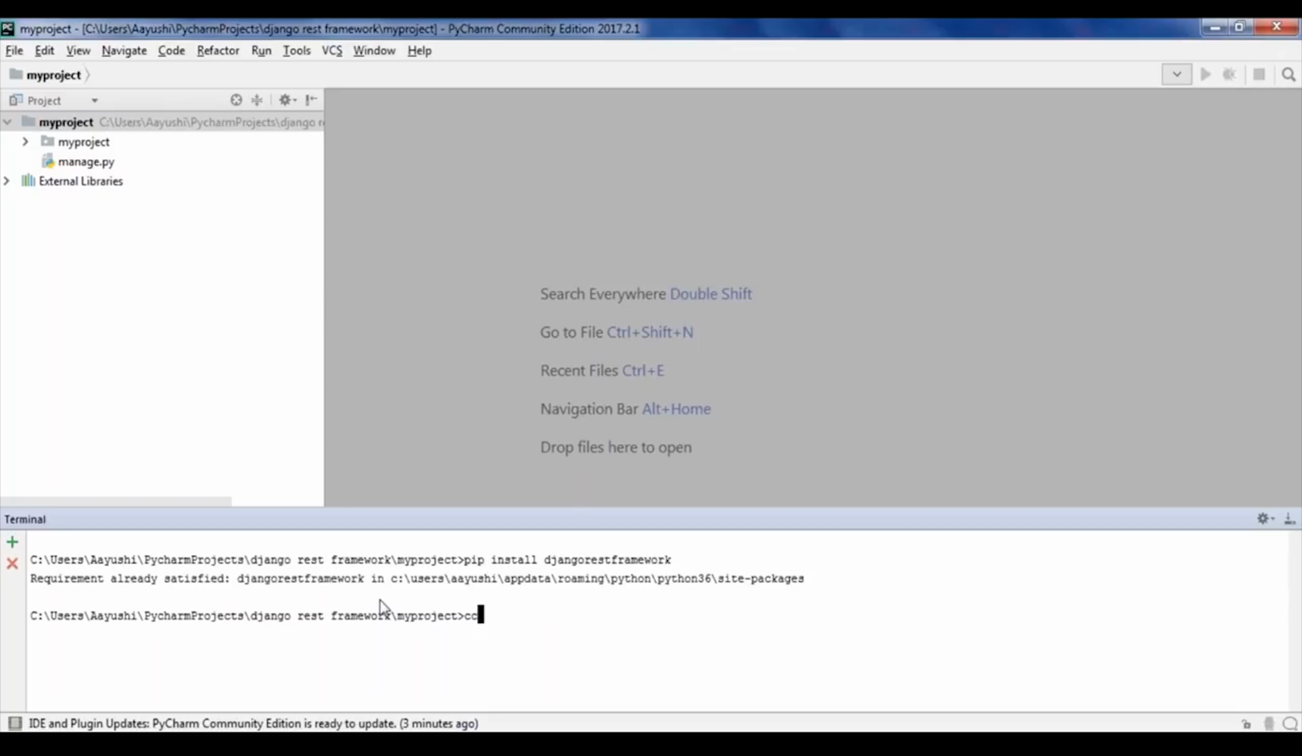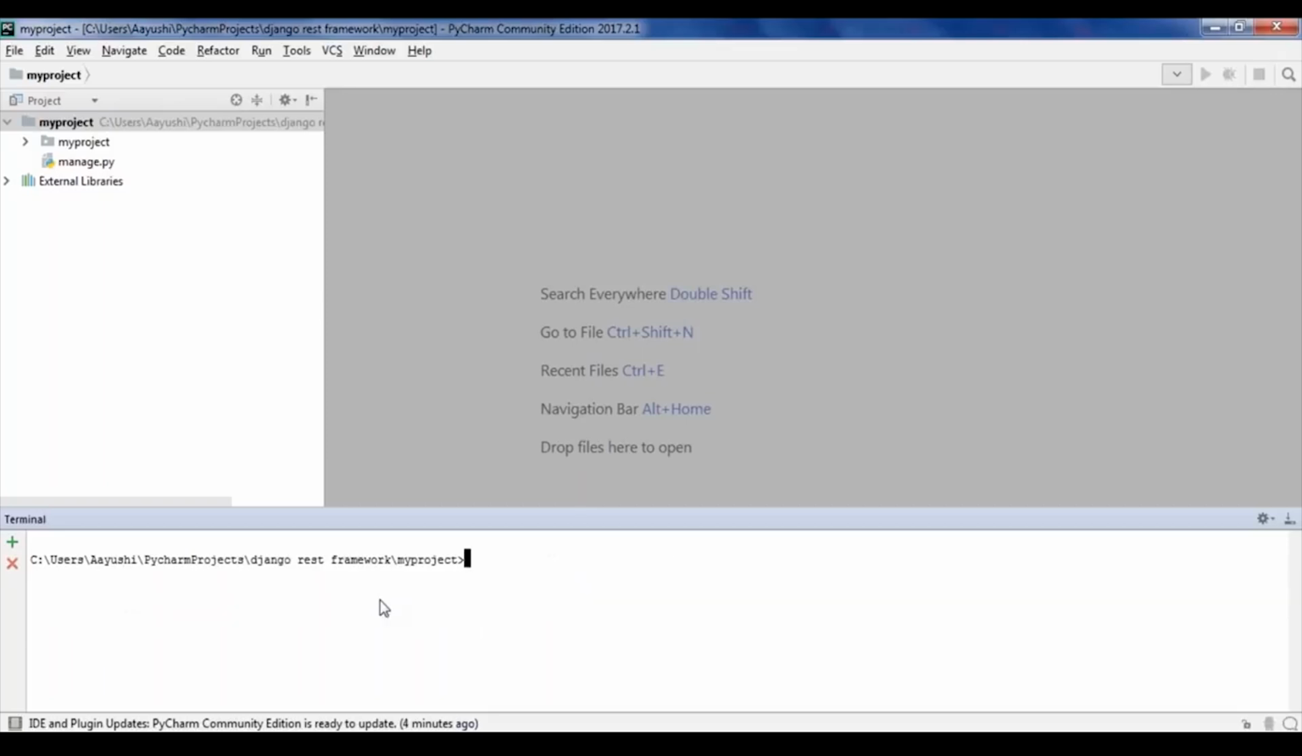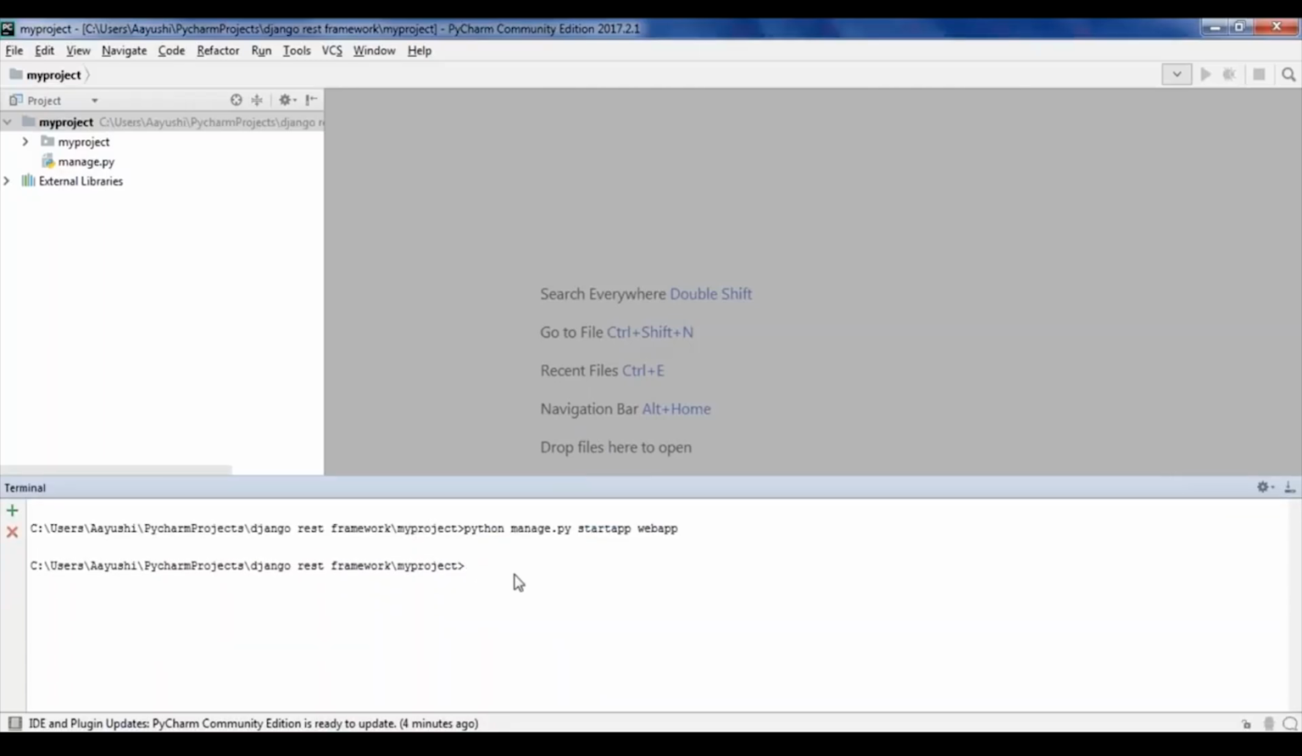That is fine. So I'll just clear my screen. Now I'll be creating a simple application, say a web app. What I'll be doing in that application is storing some employees' information, for example first name, last name, salary and all that other stuff. For that you first need to type in python manage.py startapp and the name of your application. Let's say it's webapp. You can do the same in your command prompt as well, but I feel PyCharm is more convenient for me.